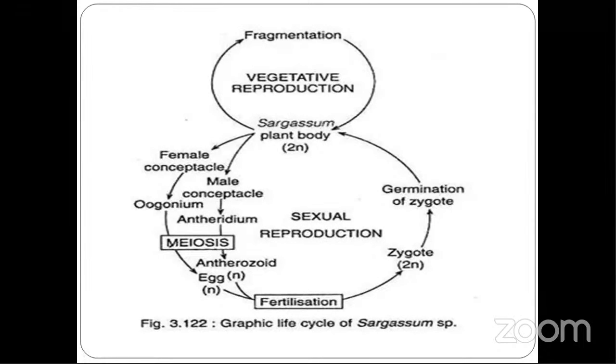After that, it is the same. You have sperm, you have egg, they undergo fertilization, they form the zygote, then germination of the zygote takes place. This portion is the same. Only how they are produced is different. See, this is not at all hard. Please read the notes and you will understand it.